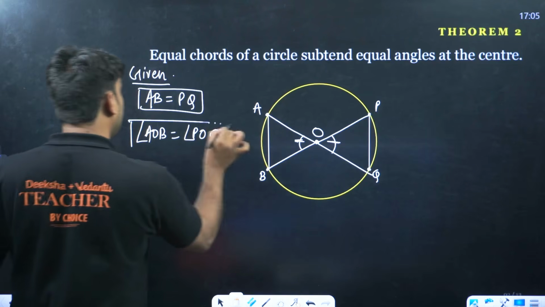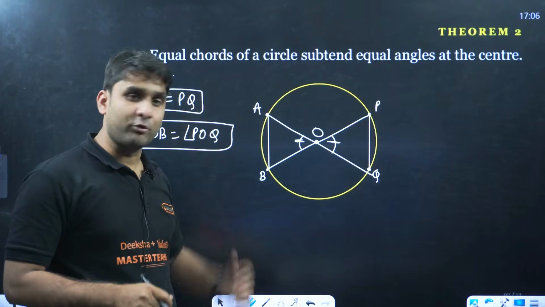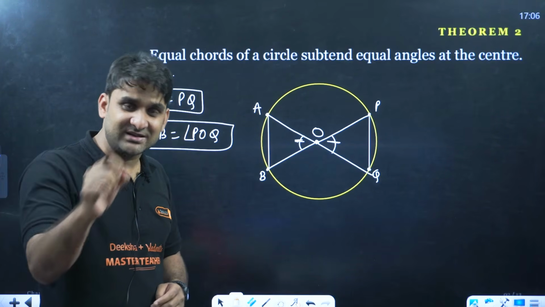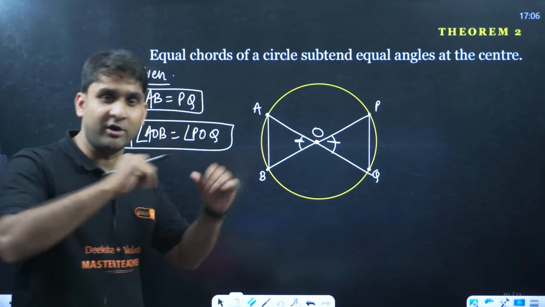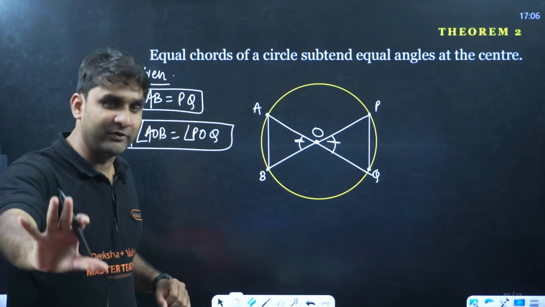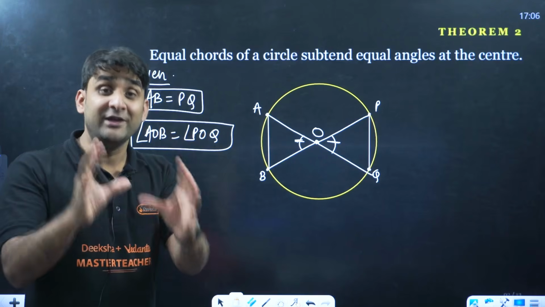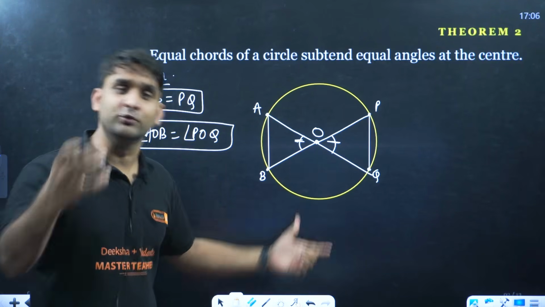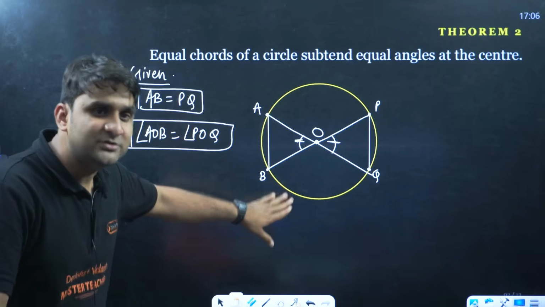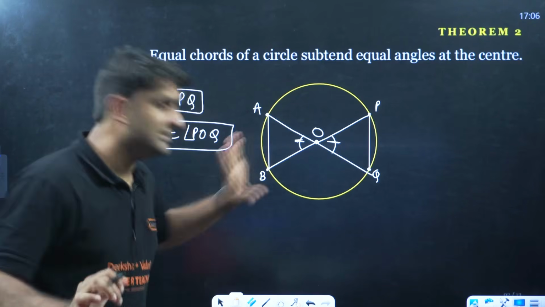Guys, in this video I am not going to prove it, otherwise we can prove it. This will be proved by SSS congruency, and the angles will be equal by CPCT, corresponding parts of congruent triangles. But I'm not going to prove it because I'm giving you an overview of all the theorems, so that you could use these theorems to do the questions. So what is this theorem? Equal chords make equal angles at the center.